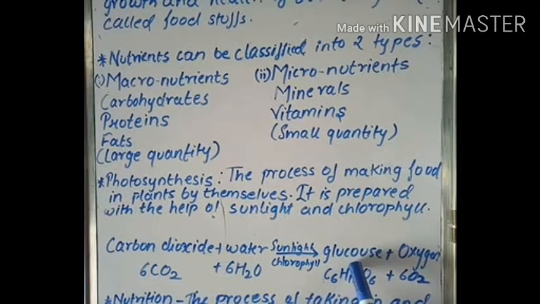They get glucose. Glucose is the food. And after the chemical reaction, when it is balanced, we are getting glucose, C6H12O6, plus oxygen is released. Therefore this is the chemical reaction that takes place during photosynthesis.